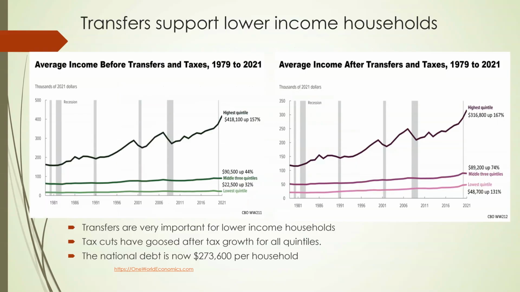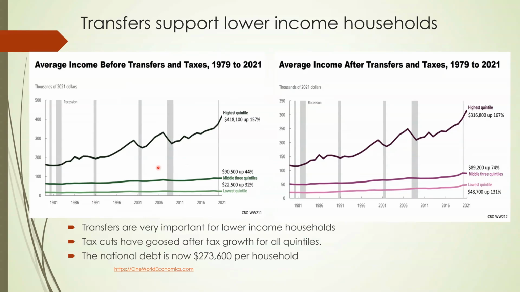Transfers support lower income households. So this shows average incomes before transfers and taxes from 1979 to 2021, and after tax incomes.